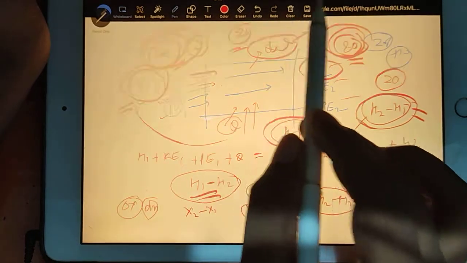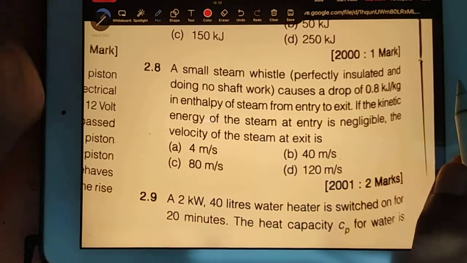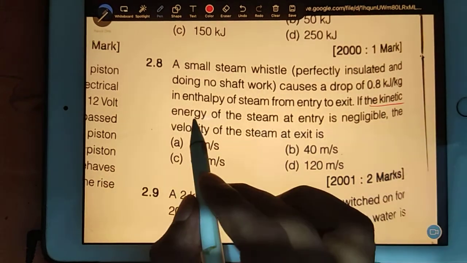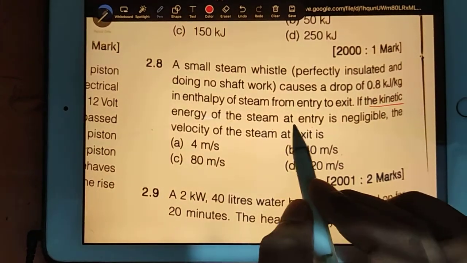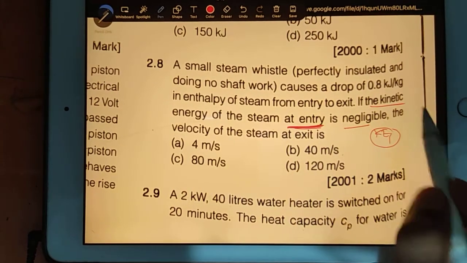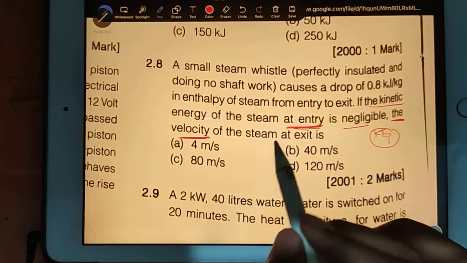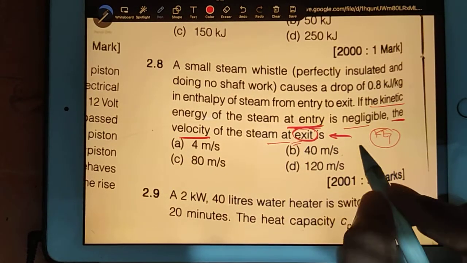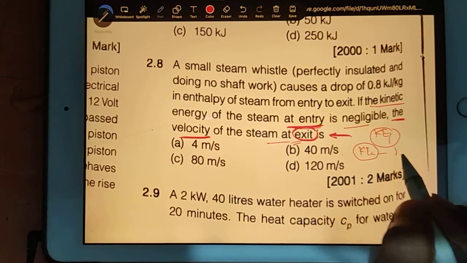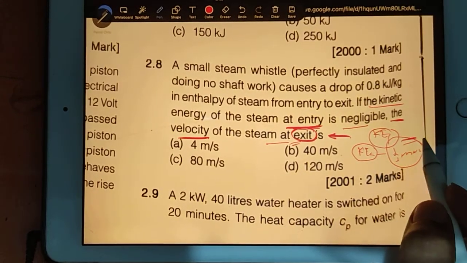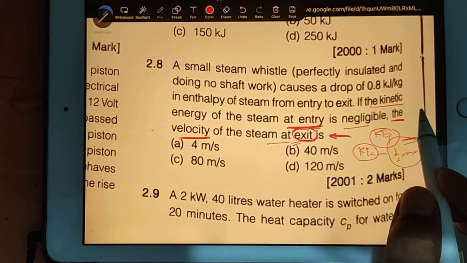And what else is mentioned? See here. They are saying you have to imagine the kinetic energy of the steam at the entry is negligible, so your KE1 will be 0, and we have to find out the velocity at the exit. Where is the velocity? Velocity is involved in KE2. KE2 is nothing but half mv square, right? Half mv square. And you remember, whenever such kind of questions are given, they will not mention mass.